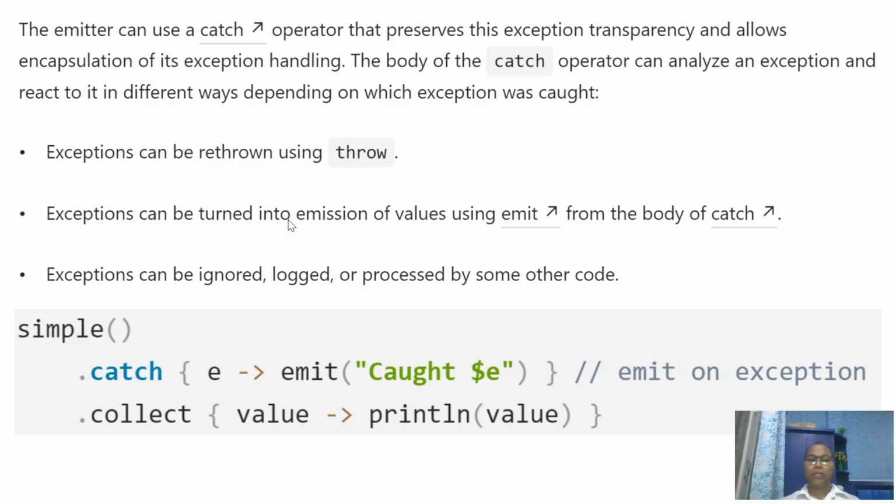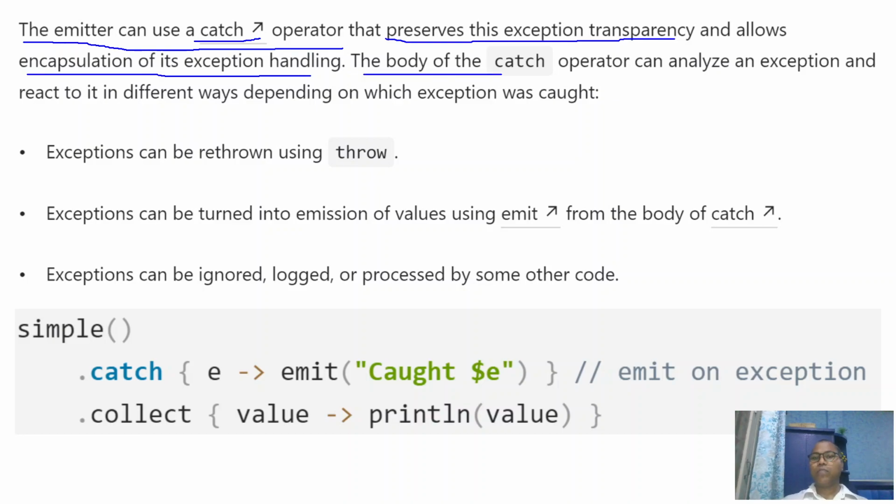Now Kotlin offers an additional operator for handling this. The emitter, which is emitting the code, can use the catch operator. The catch operator preserves exception transparency and allows encapsulation of its exception handling.